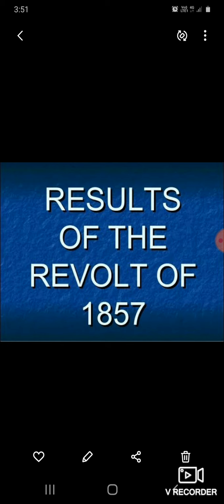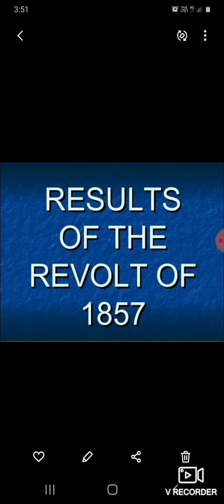The declaration included that the agreements entered into by the company with the local kings were accepted, non-pursuance of regional expansion, providing a stable government for Indians, equality before the law, and non-interference of the government in the religious issues of the Indians, and practicing religious tolerance. These are the declarations of 1858.